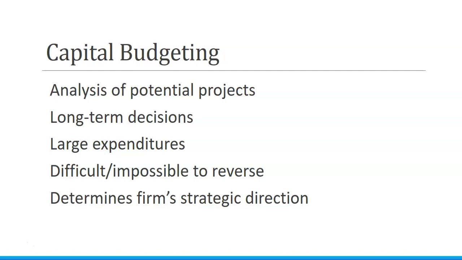It helps determine a firm's strategic direction, and then also the firm's strategic direction helps them decide what they're going to invest in for various projects. So, what do they hope for in the future, and how does that influence their decision about what projects to look at?